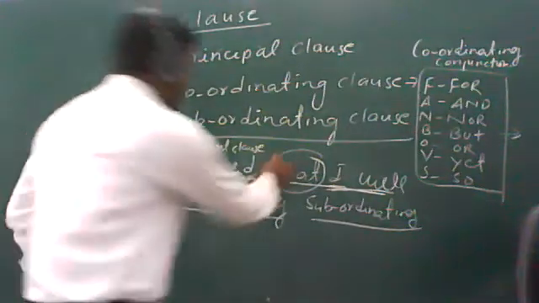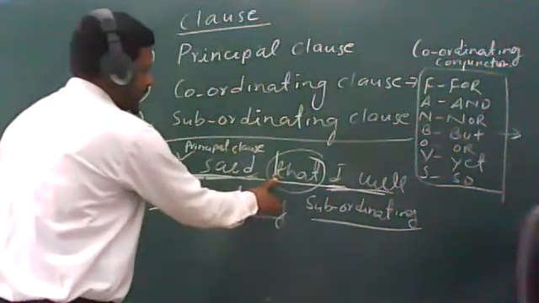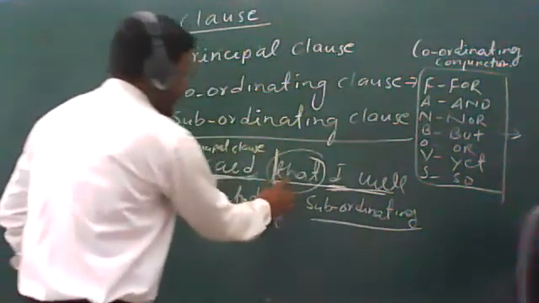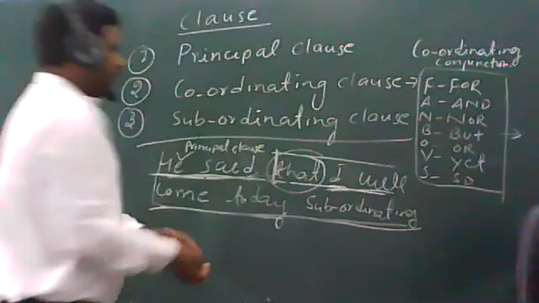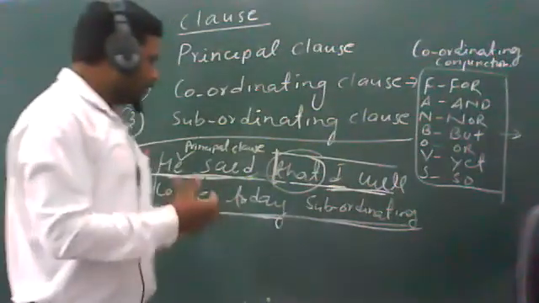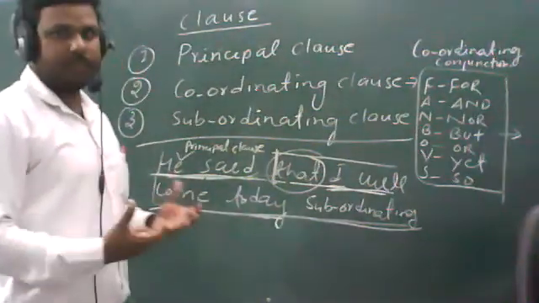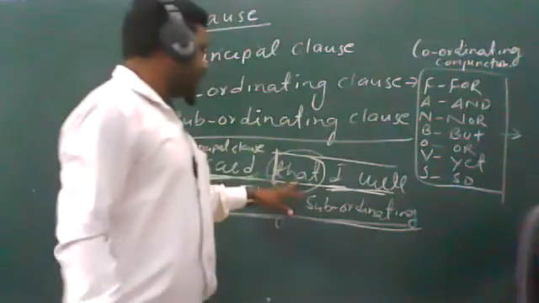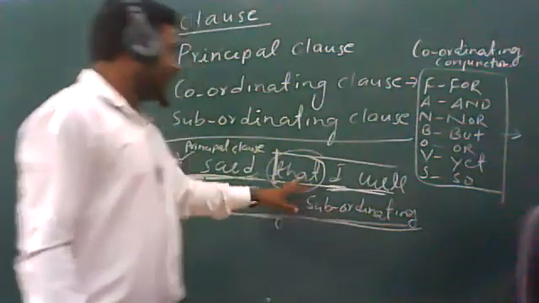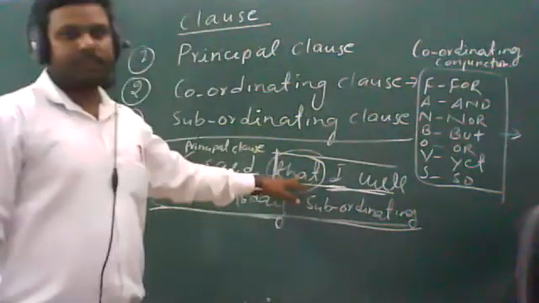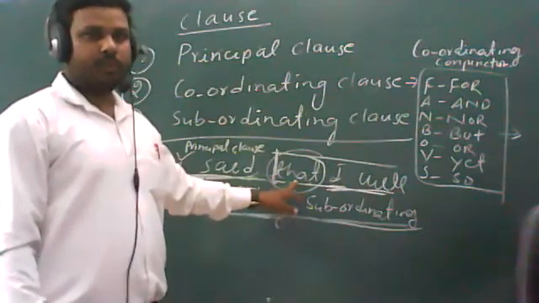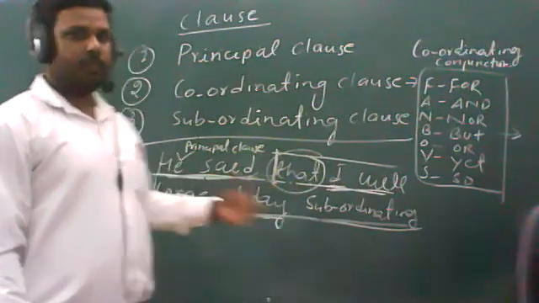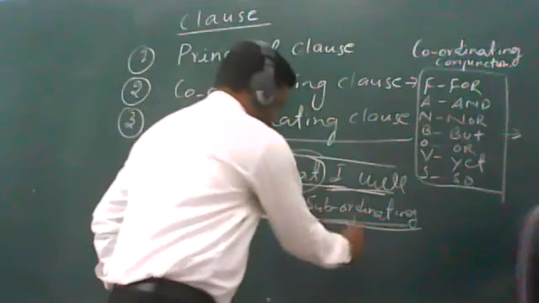So you can see here that is working as a conjunction. The part from where the conjunction has started in the sentence is your clause. And if anyone asks you which type of clause this is, किस type की clause है, then you can say that this is the subordinating clause. The reason is that there is no coordinating conjunction in that clause. So if there is no coordinating conjunction, it will automatically be a subordinating clause.